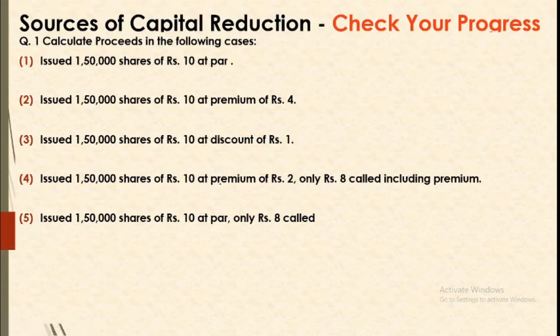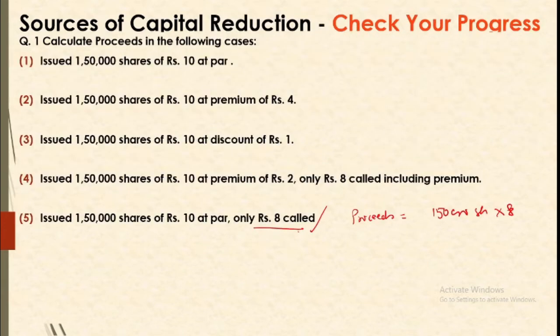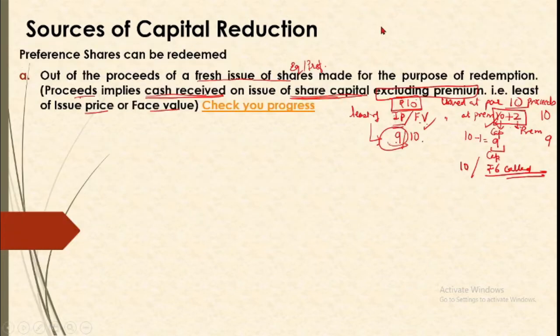Now the last is 1,50,000 shares of 10 each, only 8 called. Since you are calling up 8 rupees, you will be receiving this much. So your proceeds will be the amount that you are receiving, 1,50,000 shares at the rate of 8. Proceeds is cash received against capital. Alright, so this is how we determine the proceeds. I hope the concept of proceeds is clear. So this is one source of redemption.